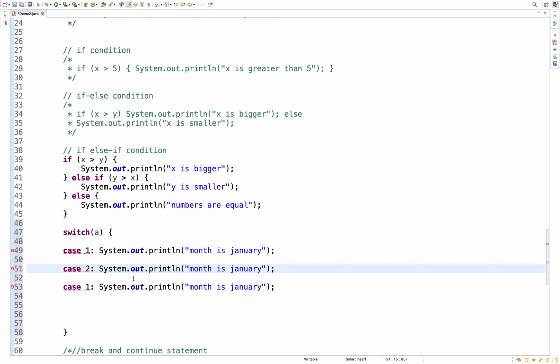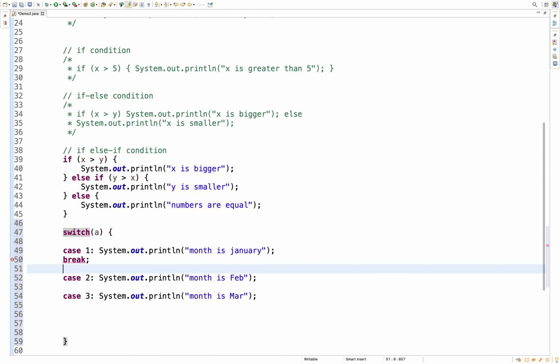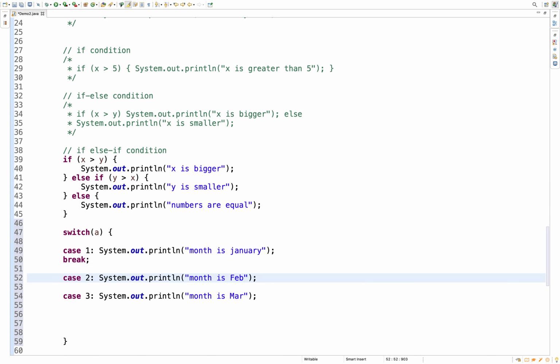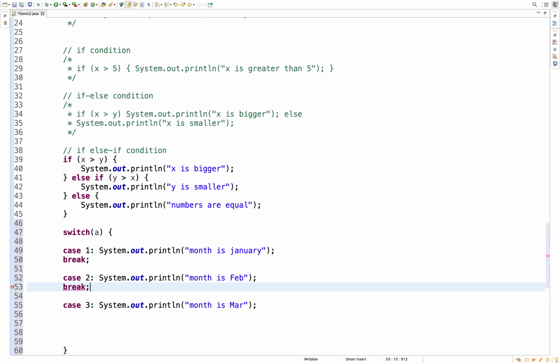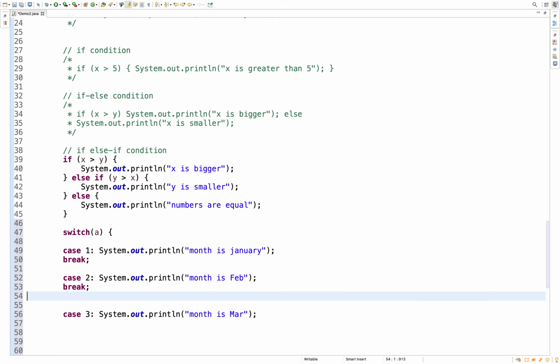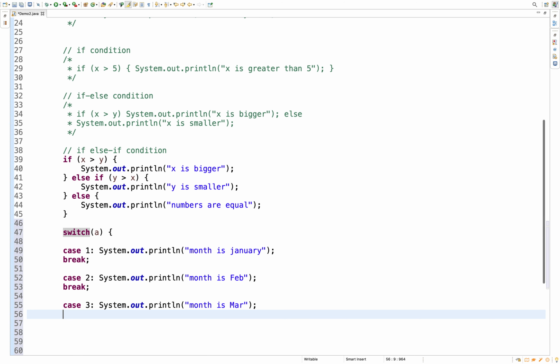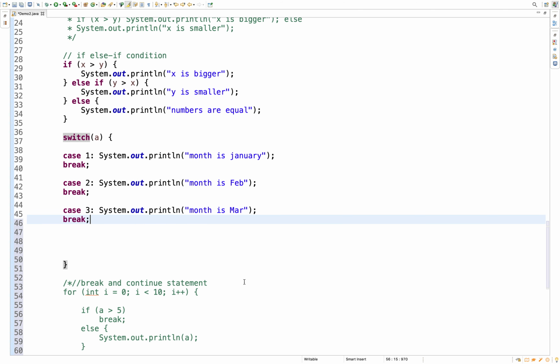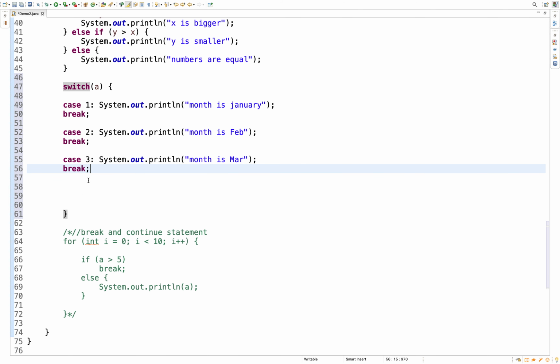This is just for understanding purposes. I'm using a break statement after each case. Why we are using this, we'll get into that discussion.